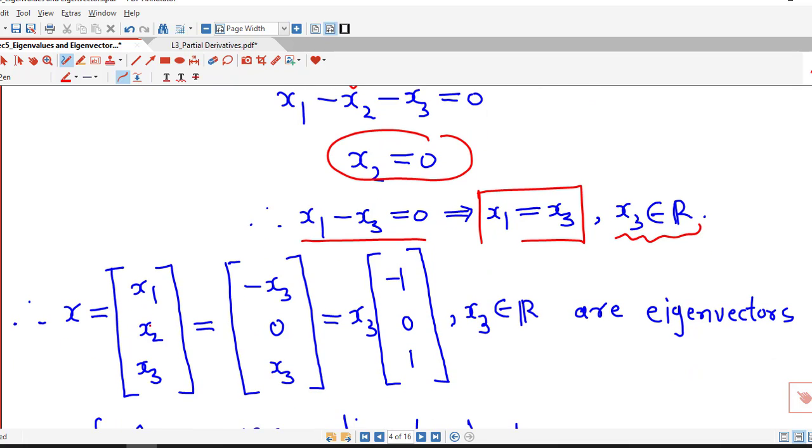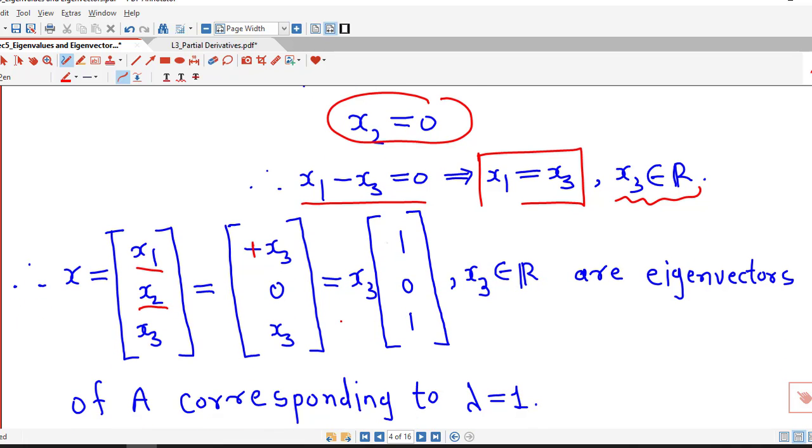So therefore in this eigenvector we put x2 equal to 0, x1 equal to x3. Here it is a mistake, x1 is nothing but x3, so this is a plus sign. So x1 is x3, x2 is 0 and x3 remains as it is. So we can write this as x3 times (1, 0, 1). So these are the eigenvectors of capital A corresponding to the eigenvalue lambda equal to 1.